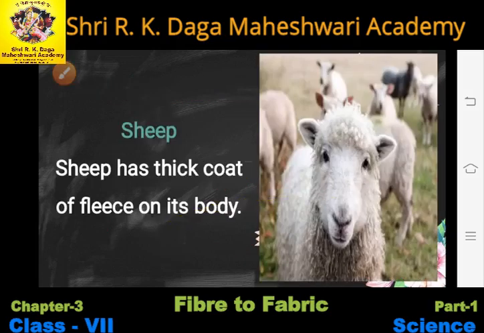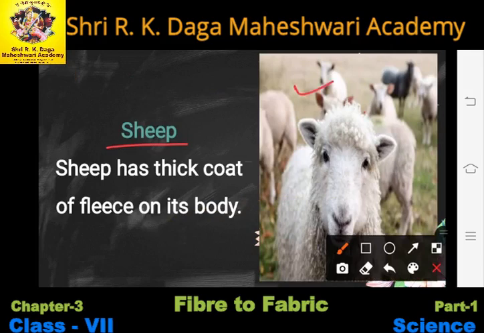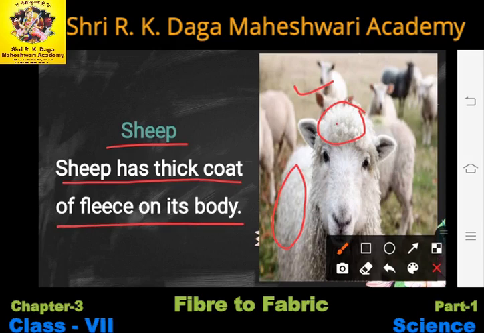First of all, sheep. As you can see in the diagram, the hairs of the sheep are used to make the wool. Sheep has a thick coat of fleece on its body. As you can see in this diagram, there is a sheep and it has very long hairs all over its body. This thick coat of fleece on its body is used to get wool.